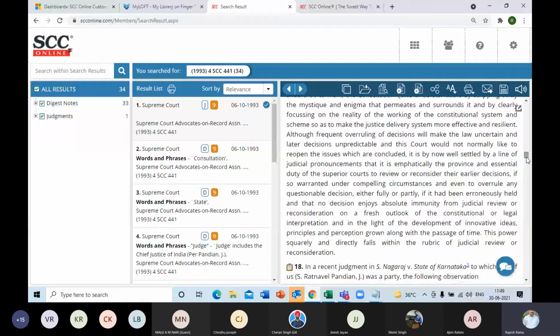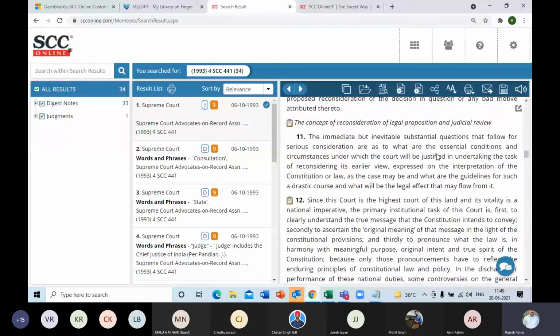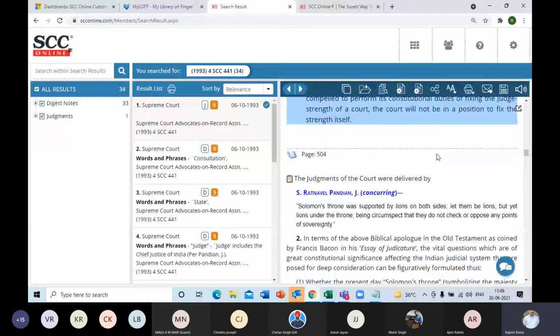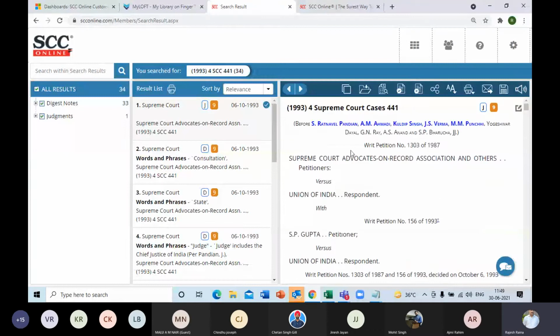This also runs into maybe 100 odd pages, and then the actual judgment starts, from page number 504. So before that, what you are getting extra is the input from SCC or from the editorial board. This is the kind of value add you get. Now let me just move to the top of the judgment. You can see it's a 9 judges bench, but only 5 are in bold. The rest are not.